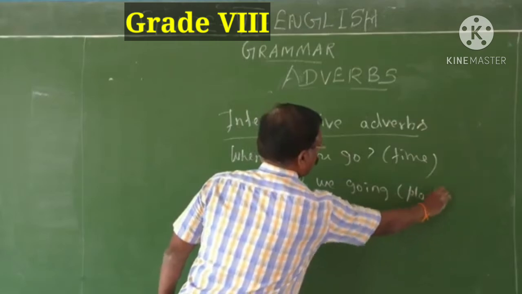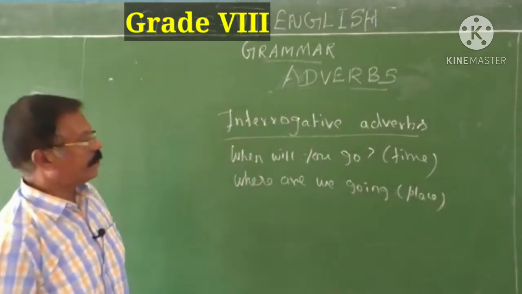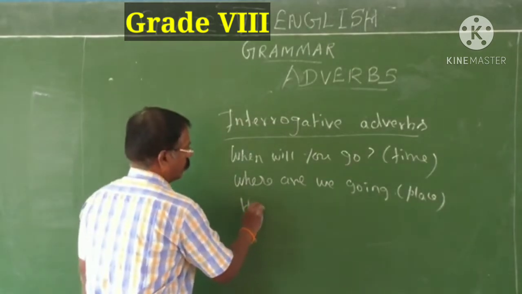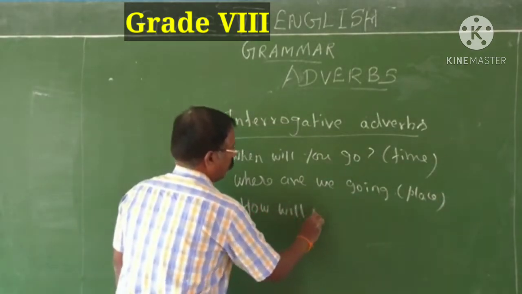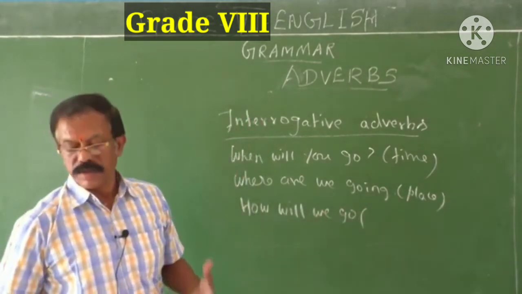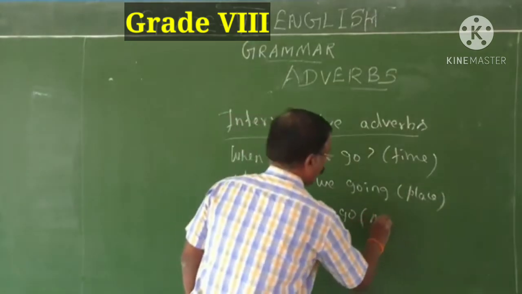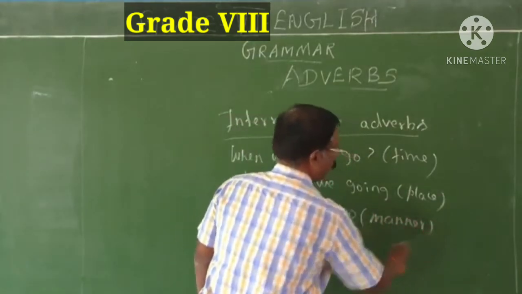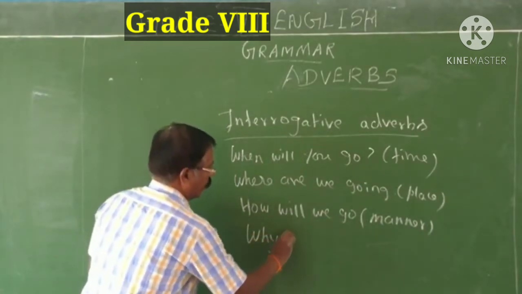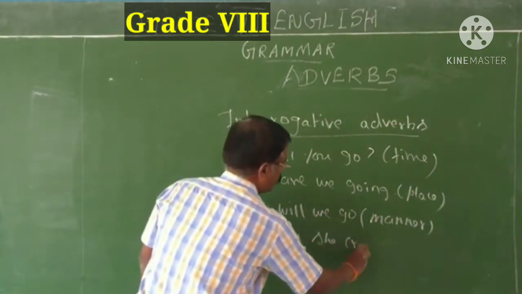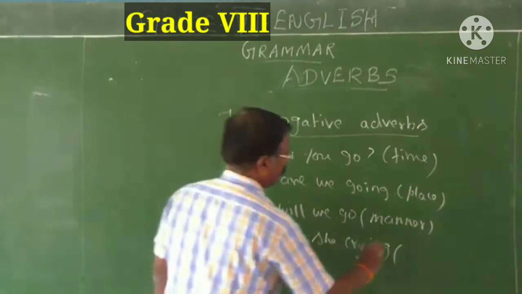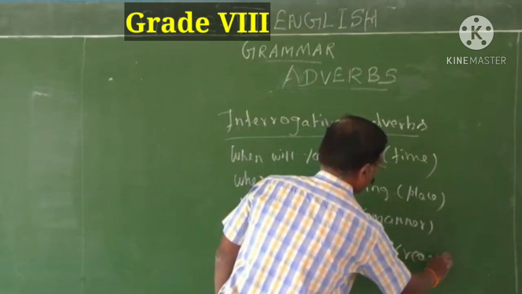Here this interrogative adverb refers to place. How will we go? This question gives the answer manner. Okay. Then why is she crying? Here it gives the answer for reason.